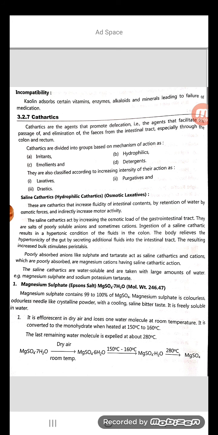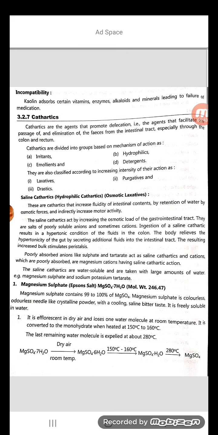So in constipation, what will happen? The fecal material becomes very hard and dry. Because of this property, it is very difficult to excrete the stool. That condition we consider as constipation. Here these laxatives and purgatives will be used.